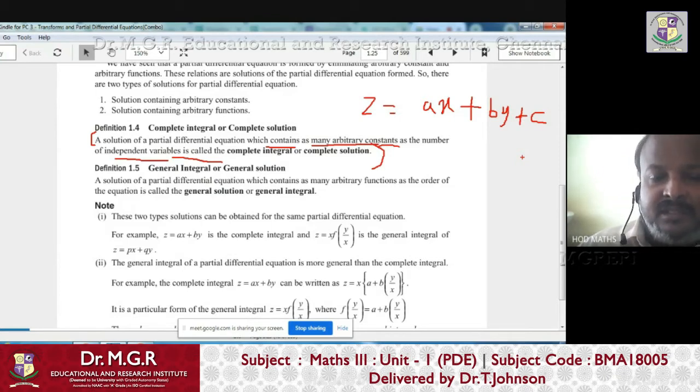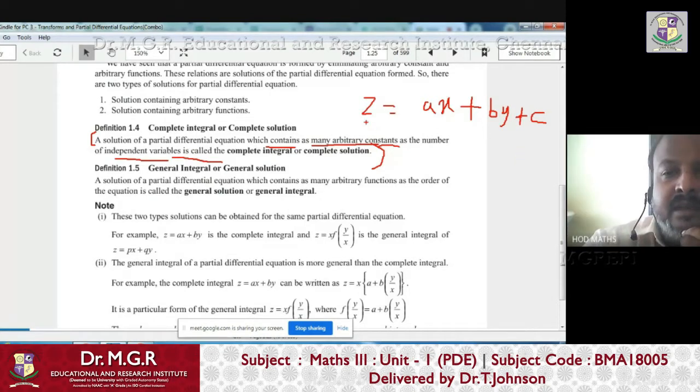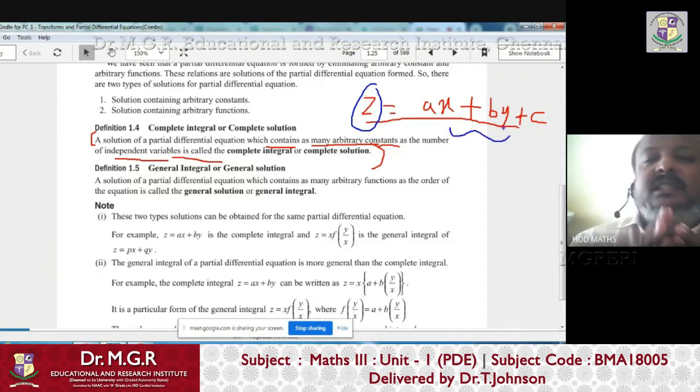Yes, sir. Why do we call it a solution? Because it connects the dependent variable z with the independent variables x and y, right? So we call it a solution.